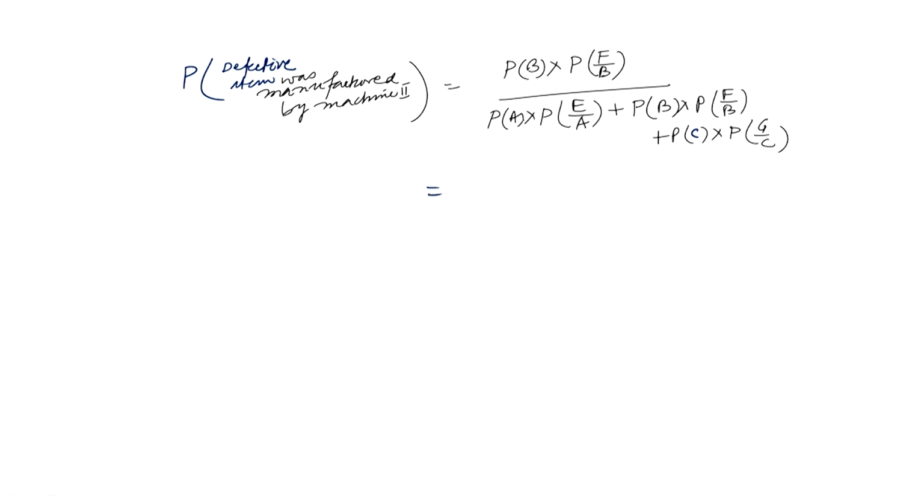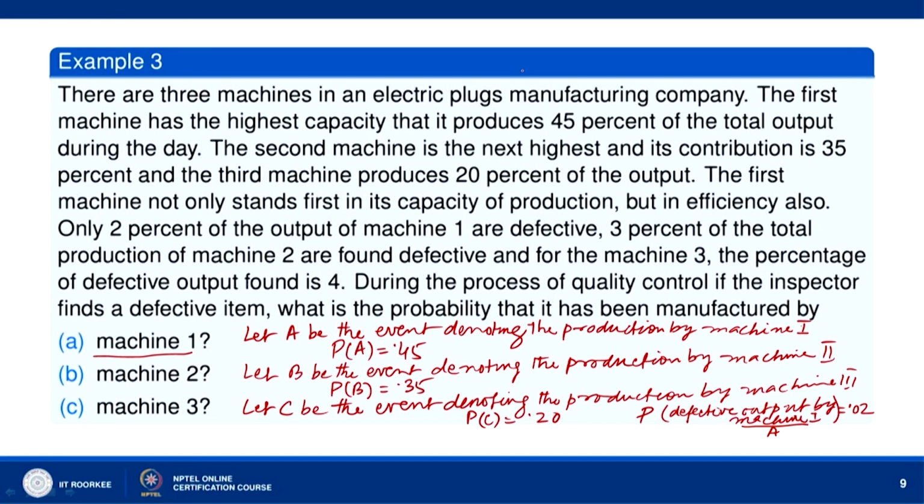So this is equal to P B. P B is equal to 0.35, and the probability that machine 2 produces a defective item is 0.03. Okay.